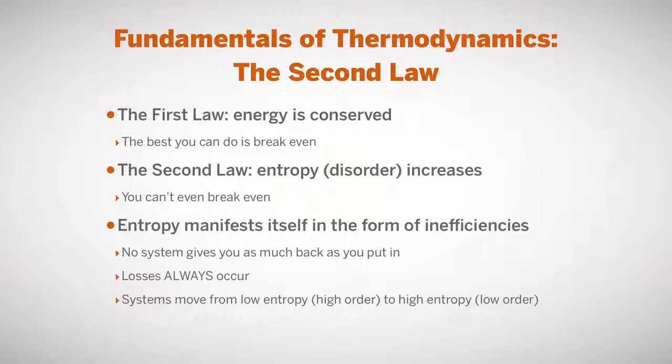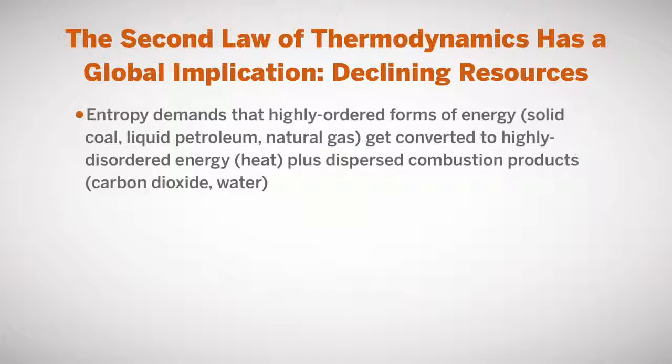Losses always occur. Systems move from low entropy or high order to high entropy or low order. And let me give you an example of what that means. It means, globally, declining resources. The reason is that we go from highly ordered forms of energy, like a lump of coal. That's highly ordered because in my hand, I have a lot of energy that's highly ordered. But as I burn it, it disperses as smoke and heat around the room and becomes highly disordered. That's a statement about entropy. That's a statement about the second law of thermodynamics.